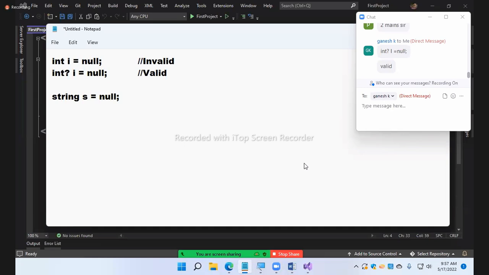So what we got now is non-nullable reference types, introduced in C sharp 8.